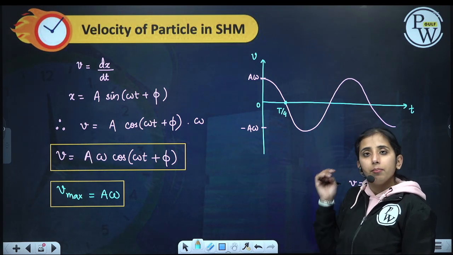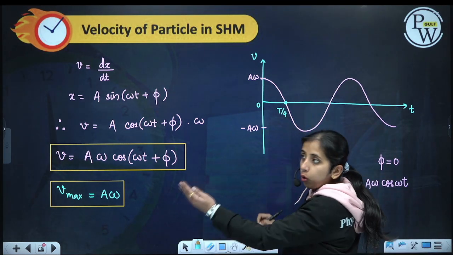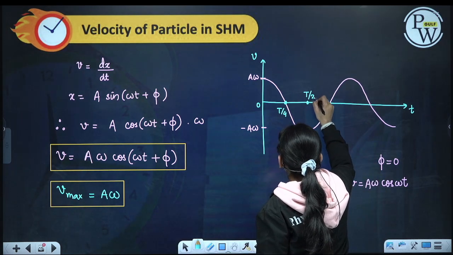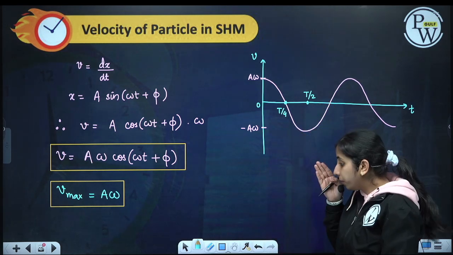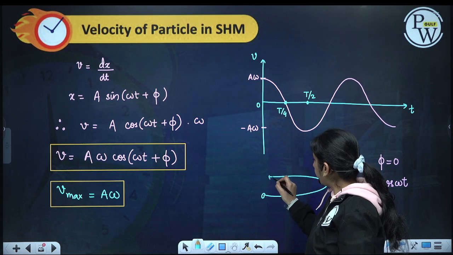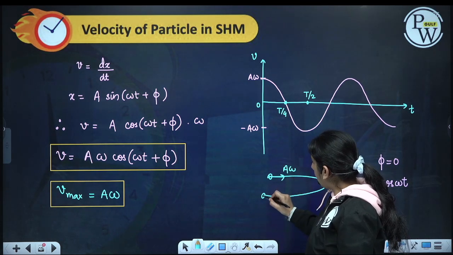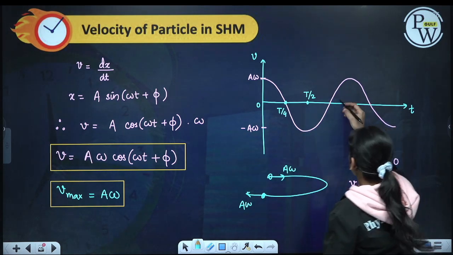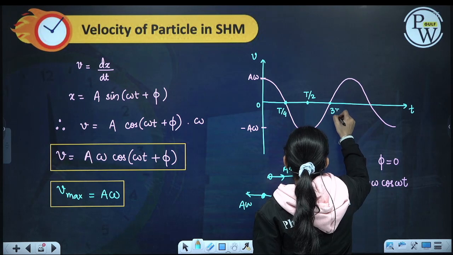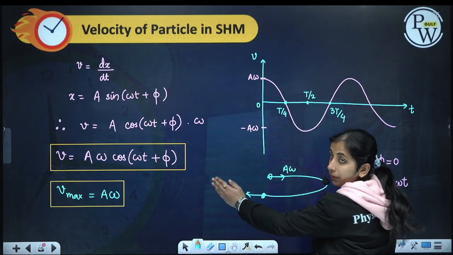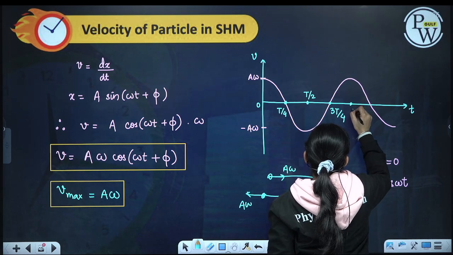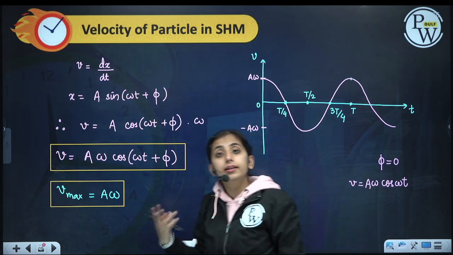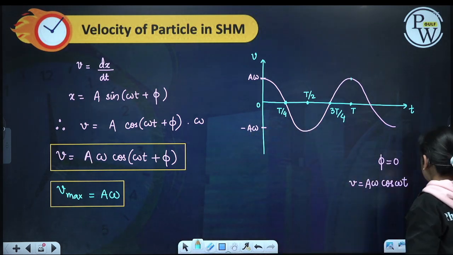Okay, it will have maximum velocity, then t by 4 goes to extreme, momentarily comes to rest and then goes back, then t by 2 again mean, so it will have maximum velocity. But now as it completes the oscillation, here it was having this much a omega, now when it comes back it is having a omega in opposite direction, so minus a omega. Again it will come back, again it goes to negative extreme, momentarily comes to rest, velocity becomes 0, and then at t we have it at positive a omega only, and one oscillation is completed.